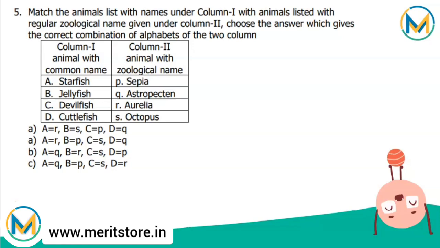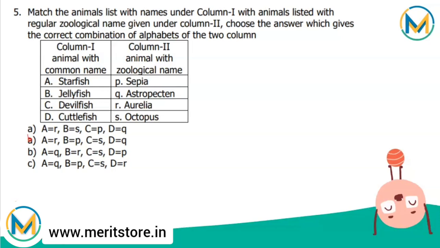So first it's a starfish. These are the options A, B, there's a little typing mistake, C, and this is D. Okay, so starfish,